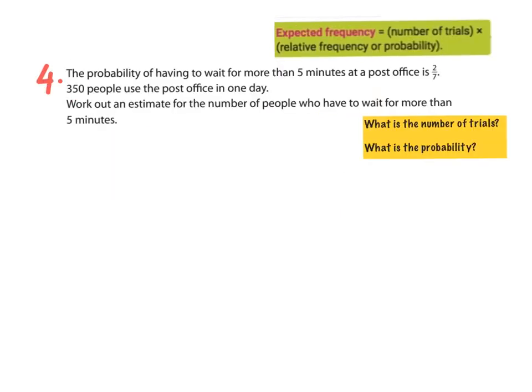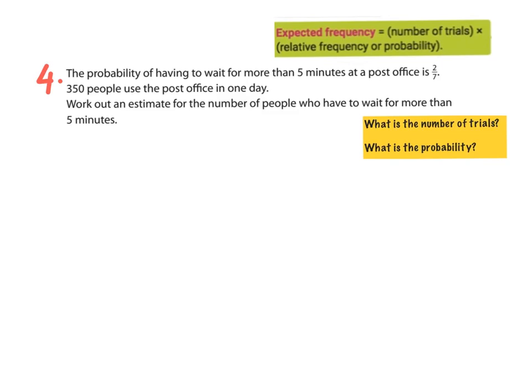So we're going to do another example here, just so we have lots of different examples to look back over. This one is saying the probability of having to wait for more than 5 minutes at a post office is 2 over 7. 350 people use the post office in one day. So work out an estimate for the number of people who have to wait more than 5 minutes. So this is our expected frequency.